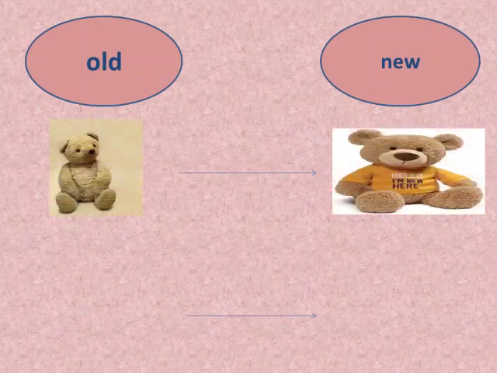So, we have two words, old and new. The first one is old, means having lived or existed for many years. And the second is new, means something is modern. So, we have teddy bear. The first teddy bear seems old. And the second seems new. So, the second picture.